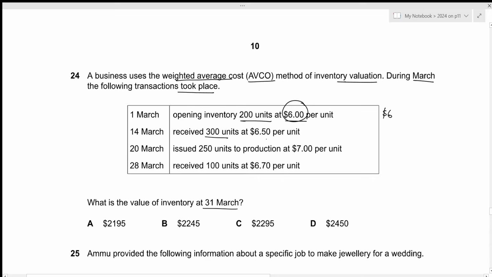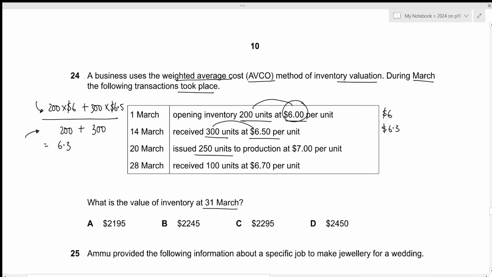Then we received 300 units at 6.5 per unit. Let's figure out the average value. So it will be weighted average. It means that the numerator part should include all values and the denominator part should include only the number of units. So the total value for the opening inventory is 200 times 6 and the number of units is just 200. Now for 14th March, we have 300 units at 6.5 per unit. So that will be 300 times 6.5. We can just add the 300 right here. So this will give us the average value of 6.3. So the average value at the date of 14th March will be 6.3.